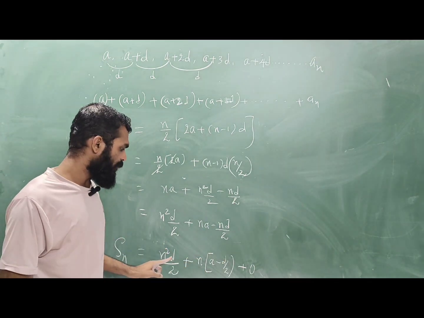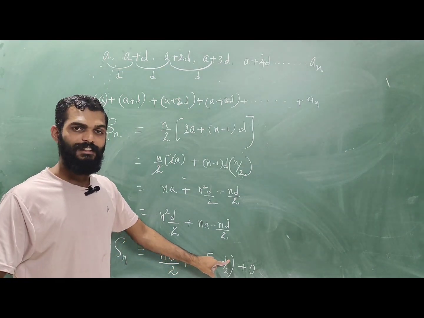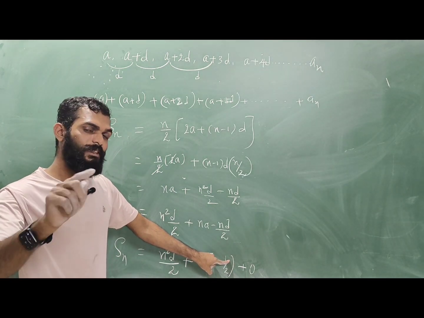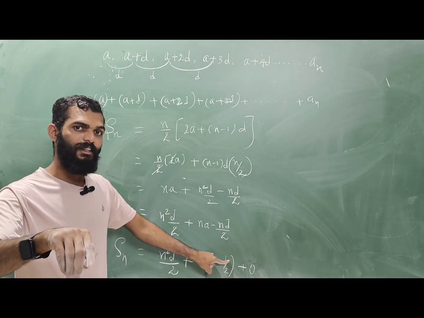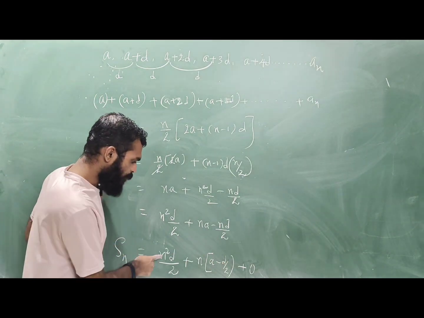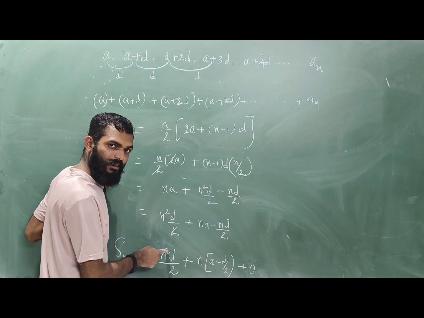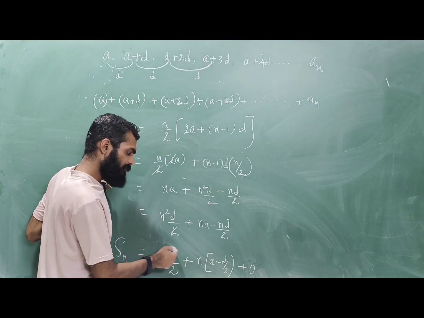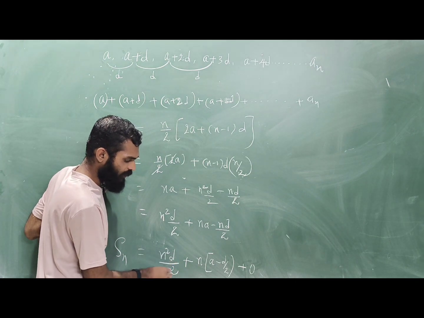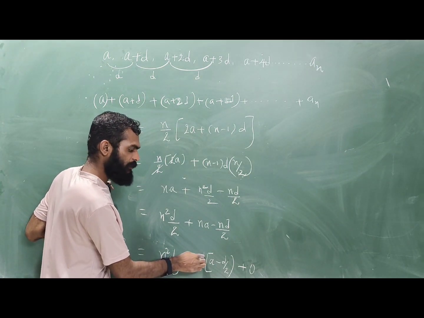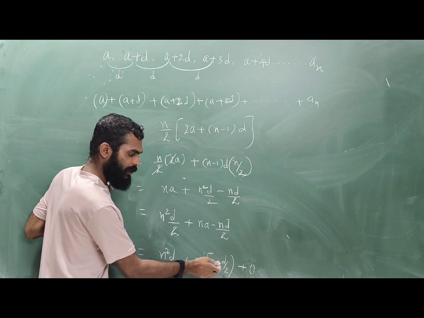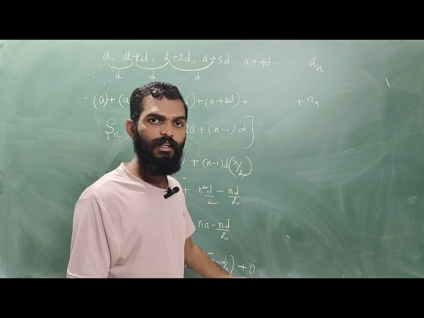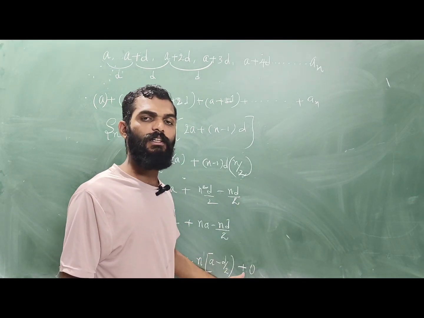As you know already, a and d are known values for a given AP where the number of terms is unknown. n becomes the variable, and a and d become constants. Then we have n as variable to the power 2 with its coefficient d by 2, plus n as variable to the power 1 with its coefficient a minus d by 2, plus another constant value which is always 0 in the case of the sum of n terms of the AP.